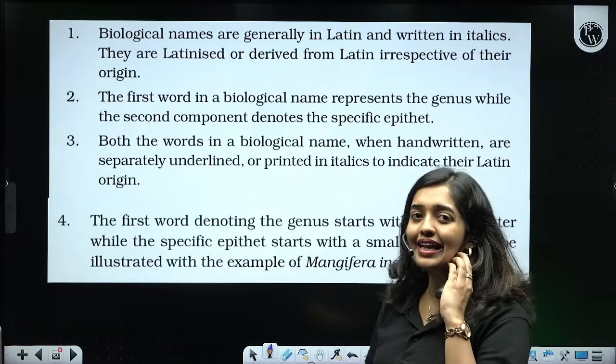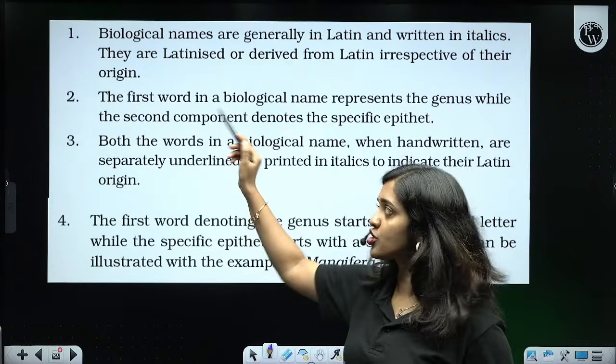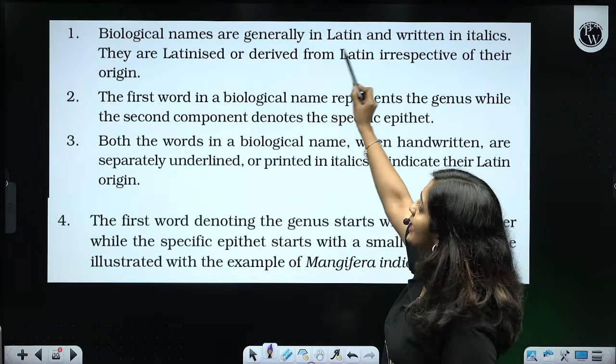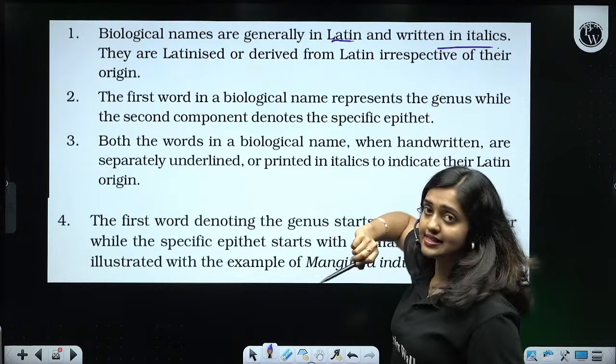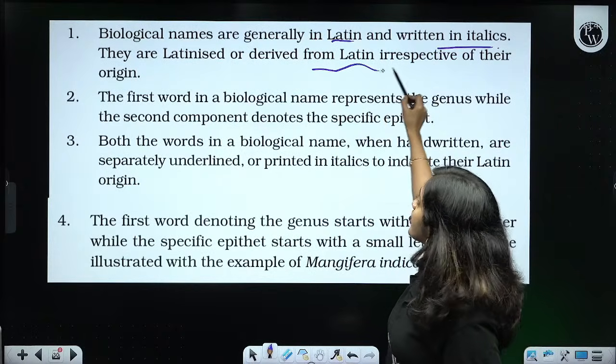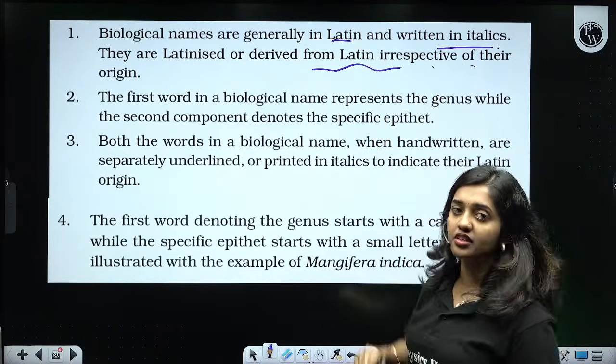So actually, mainly there are 4 rules. First rule: biological names are generally written in Latin and written in italics. They are Latinized or derived from Latin irrespective of their origin.